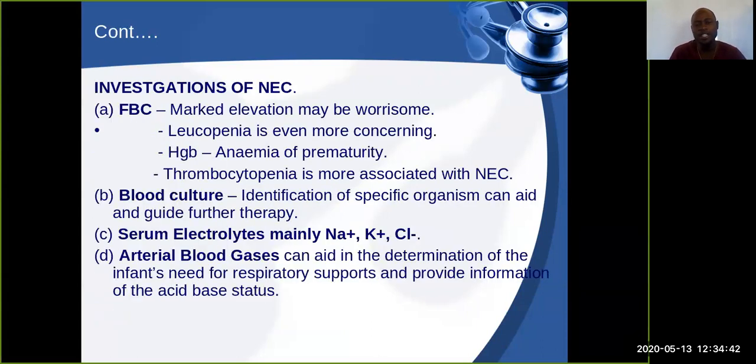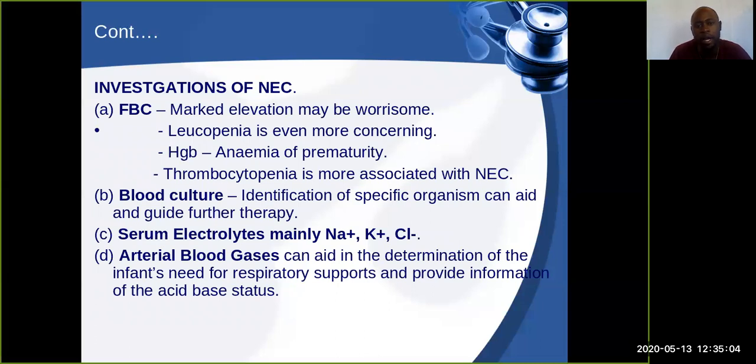So what investigations are you going to do for this infant that you are suspecting, with those signs and symptoms, with those features that the infant has presented with? It is important to do a full blood count. We know that there is a marked elevation of the WBCs. And if you do a full blood count, you'll also find that there is leukopenia.